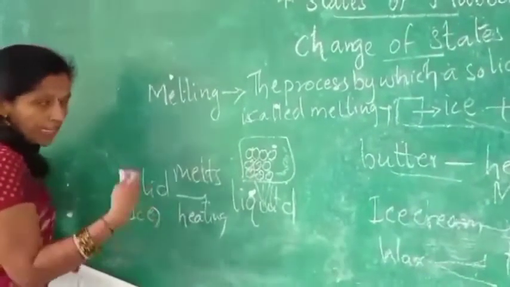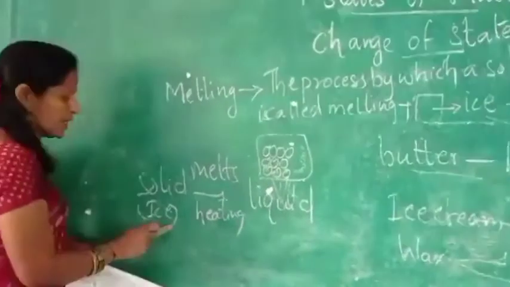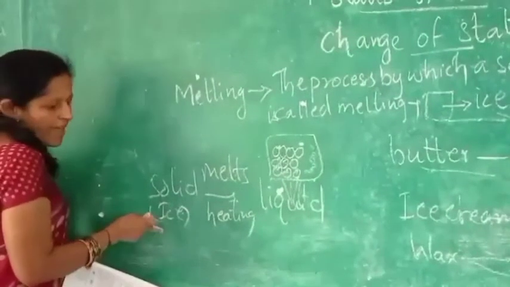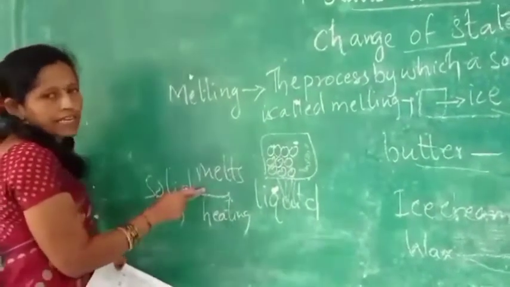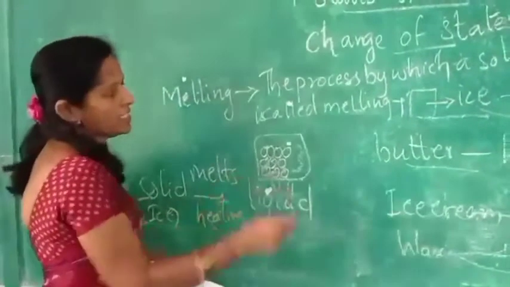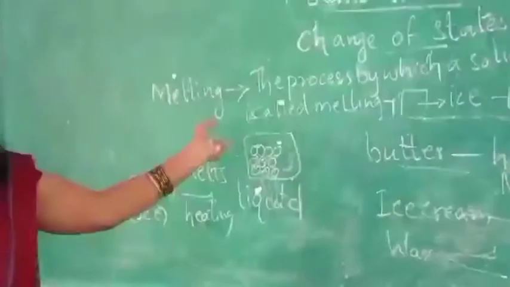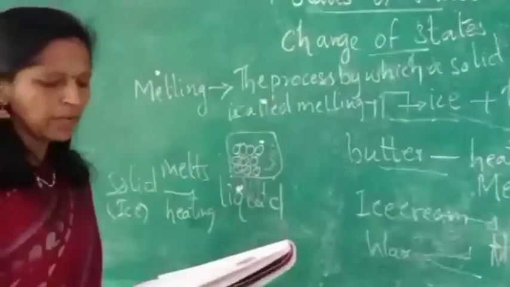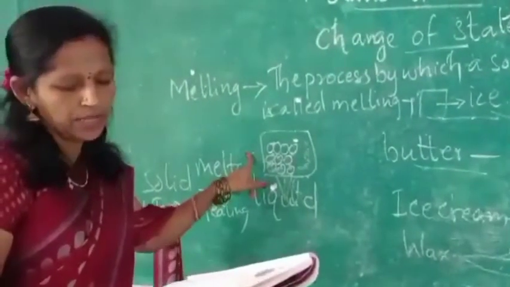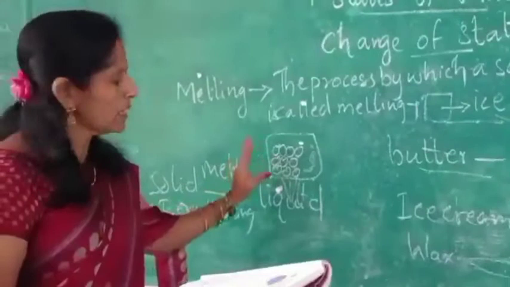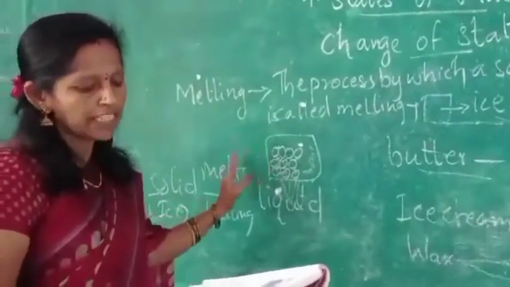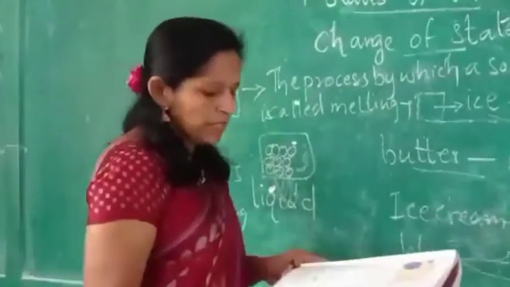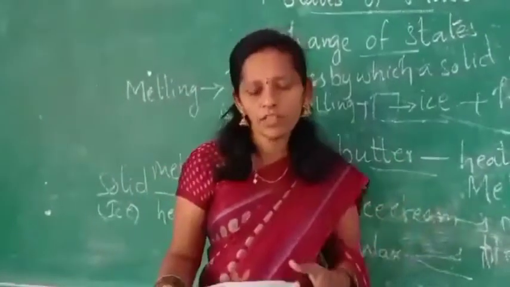Whatever will melt, those items you can take. Ice cream, butter, wax, like that we can take as examples for a solid changing into a liquid. When solids are heated, the molecules start vibrating. They are able to overcome the strong force of attraction between themselves. They start moving around. This is how a solid changes into a liquid on heating.